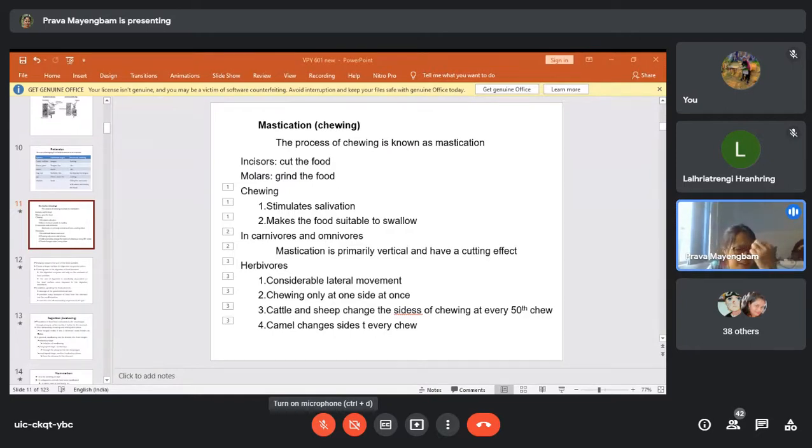Okay, so in carnivores and omnivores, mastication is primarily vertical and has a cutting effect. That means up and down, up and down. That means the upper jaw and the lower jaw will be cutting the food primarily by vertical movement.